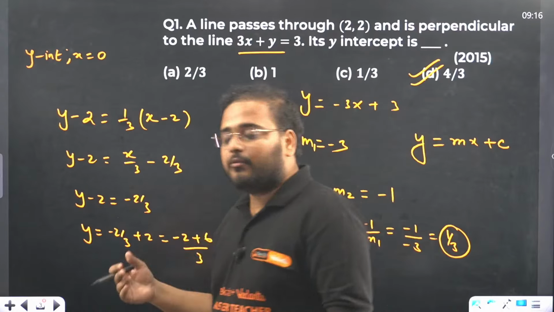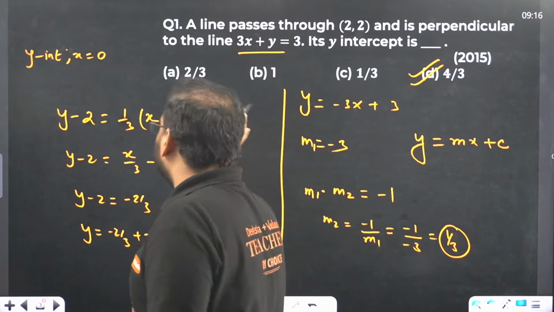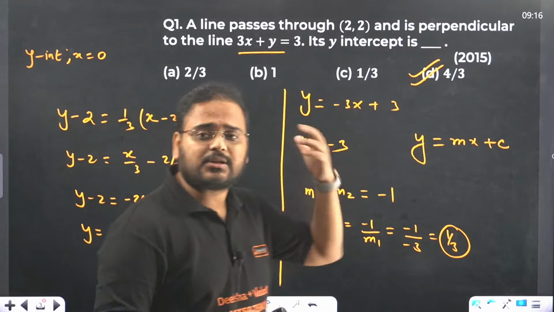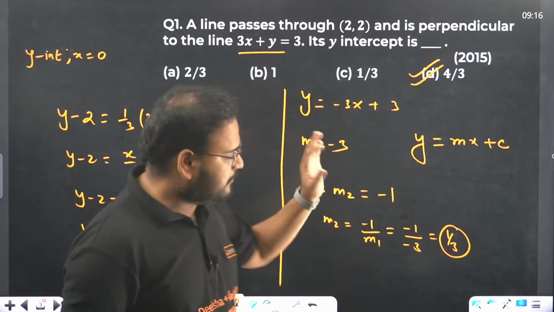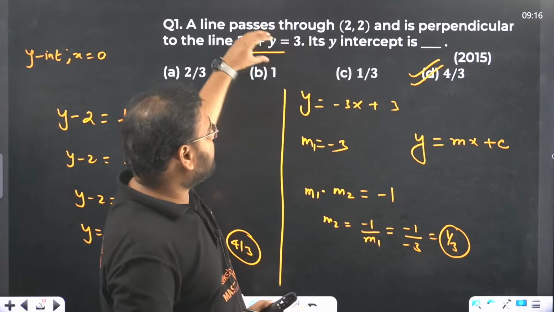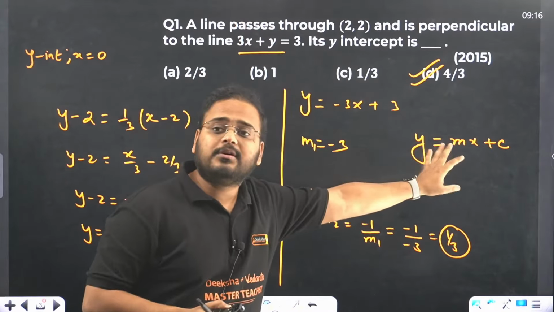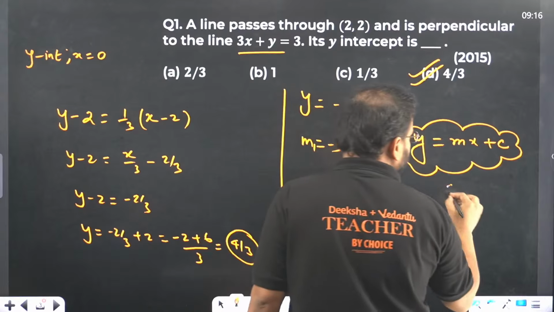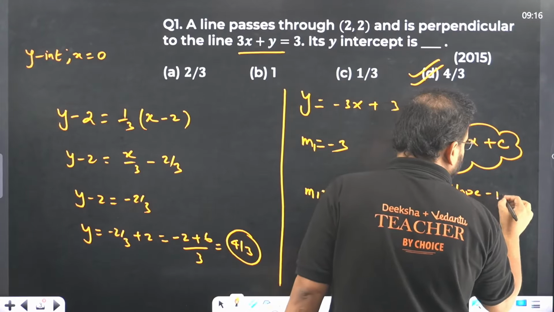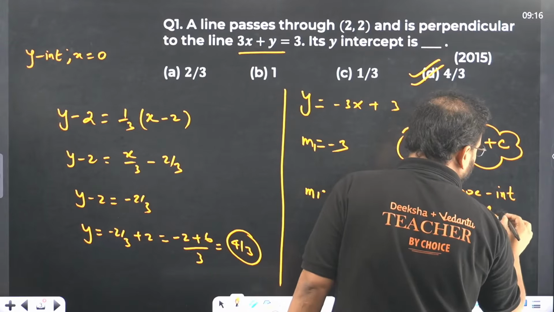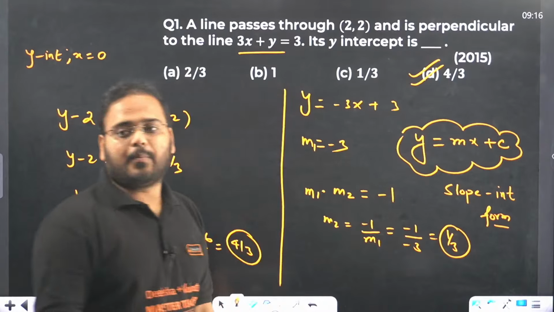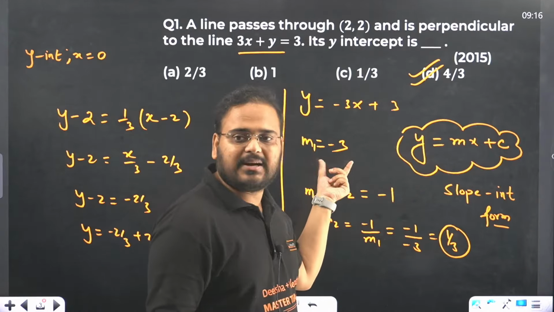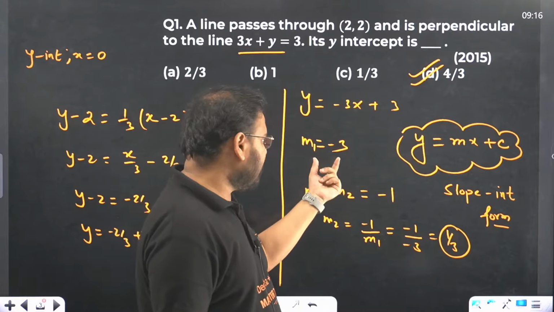Now, what is the problem actually? This is a very basic question, right? If you are an ICSE student in the past, you know how to solve this problem. Whatever line is given to you, just try to write it in the form of, what is this called, beta? This is called slope intercept form. Try to write the given equation in slope intercept form. Once you have this form, compare and get the value of m, the slope, that is coming as minus 3.